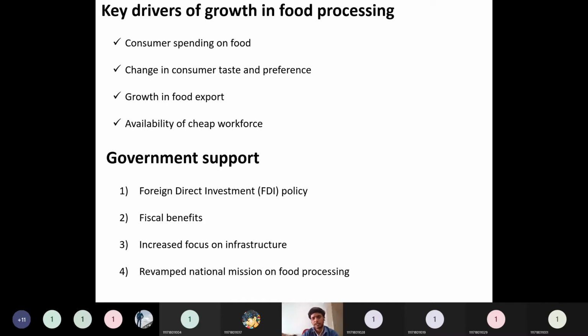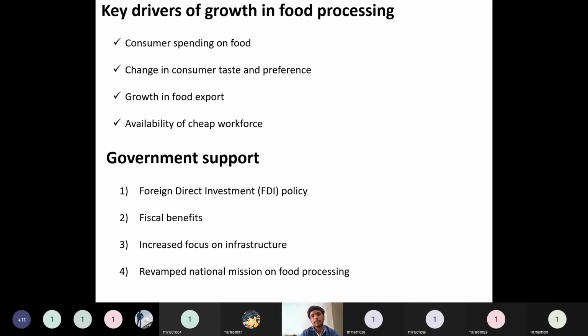Then the revamped national mission on food processing. This national mission will help further develop the infrastructure, as well as remove bottlenecks in transportation, and reach many urban societies and the major part of rural society, where they are now going to sell their products.